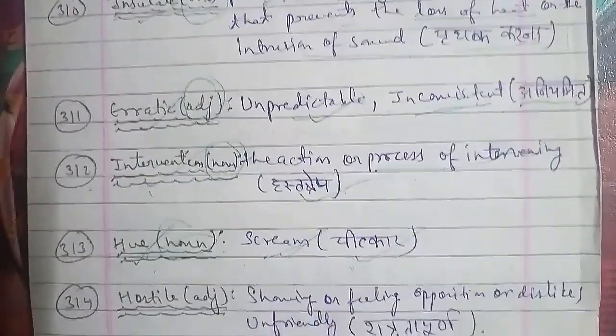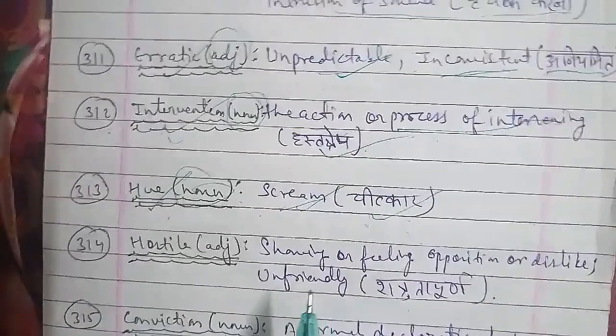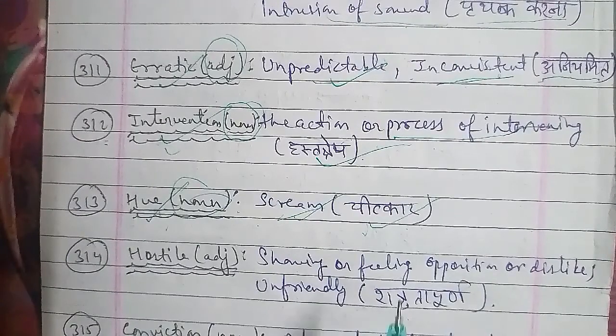Now here we are going to discuss the next word, that is 314, and that is hostile. Hostile is a word that is used as an adjective here, and the meaning of hostile is showing or feeling opposition or dislike, unfriendly. Basically you are showing or feeling opposition or dislike toward something, or unfriendly, जिसे हम कहते हैं शत्रुतापूर्ण, जिसे हम कहते हैं हॉस्टाइल, मतलब कुछ चीज़ जो कि अनफ्रेंडली है, जो हम पसंद नहीं करते, जिस चीज़ का हम अपोज करते हैं, that directly means hostile here.